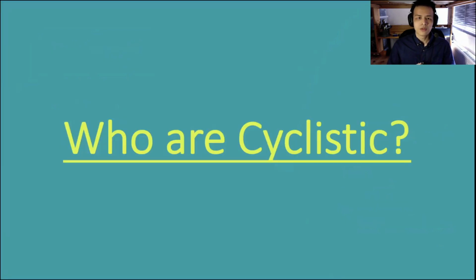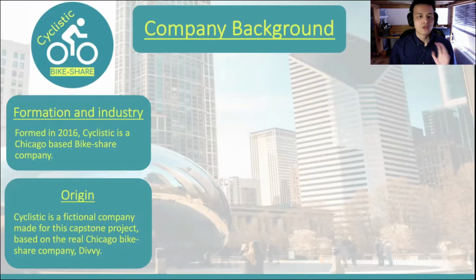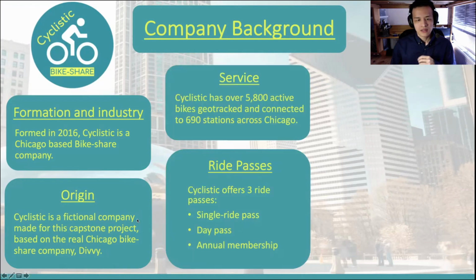Well, to begin with, who is Cyclistic? Formed in 2016, Cyclistic is a fictional bike share company based on the real bike share company in Chicago, Divvy. Cyclistic has formed a network of over 5,800 bikes across 690 stations in Chicago. They've owed a large part of their success to the flexibility of their ride passes: the single ride pass, the day pass, and annual membership.